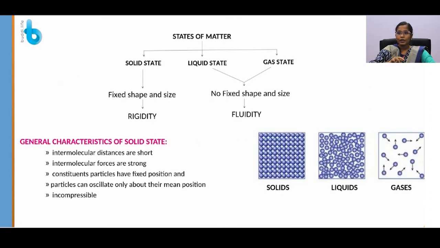Moving on to the topic, we know everything in this universe is made up of matter. Matter is made up of particles. The particles are nothing but atoms or molecules. There are three states of matter: solid, liquid and gas. All these three states of matter are also made up of particles. Then how are we able to differentiate these three states of matter?